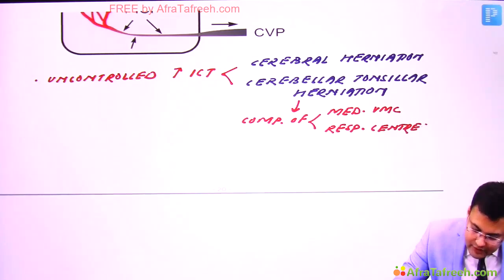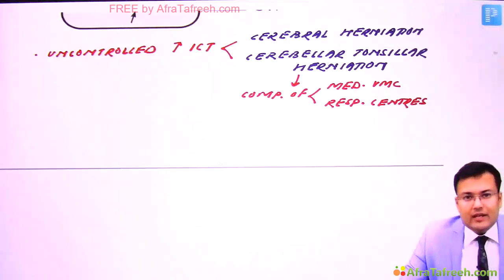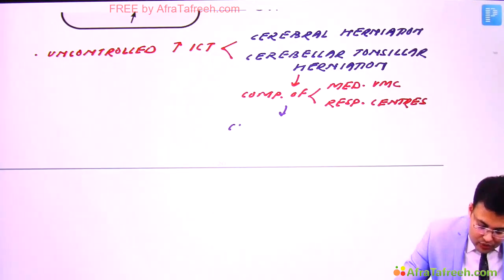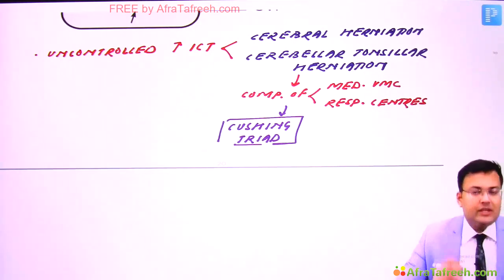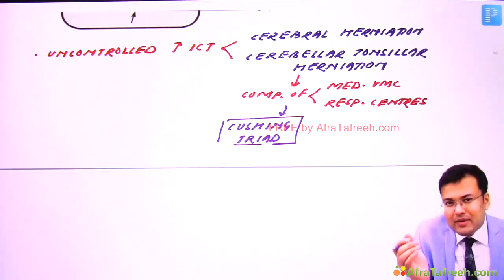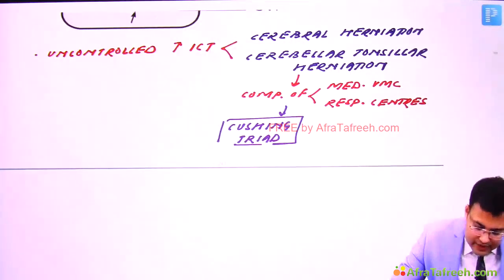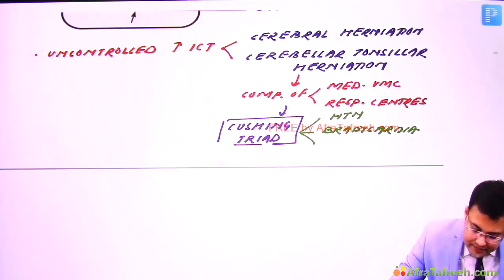Clear? Because of compression of these centers, it can lead to Cushing triad. This question is frequently asked in exams. What are the components of Cushing triad? These patients have hypertension, bradycardia and irregular respiration.